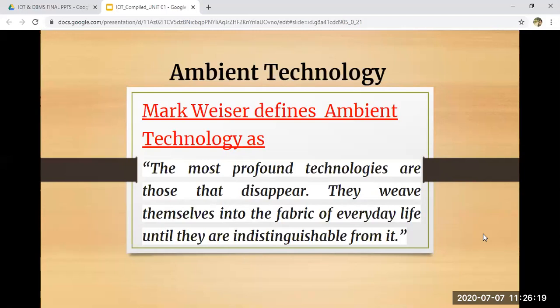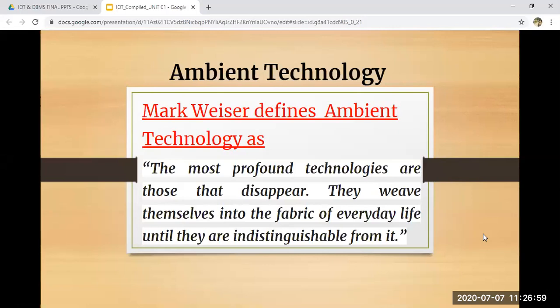These are technologies that have woven so well into our daily lives that they are indistinguishable. When I talk about ambient technology, it is also referred to as ambient intelligence. Why is it called ambient intelligence? Because it senses your environment, and according to the response of the people, it does the task. That is why it is called ambient intelligence. Intelligence here refers to the sensors that sense your environment. At times it is also called ambient computing, and at times ubiquitous computing.